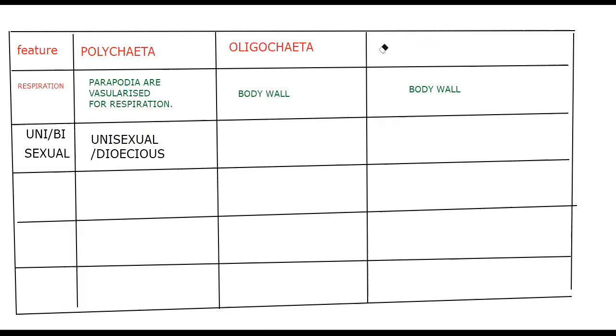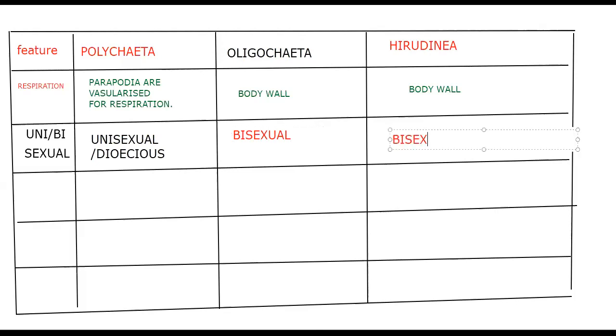What is this? Here, okay, Oligochaeta. This is Oligochaeta. And here, Hirudinea. Oligochaeta are bisexual, and Hirudinea are bisexual. Both are bisexual.